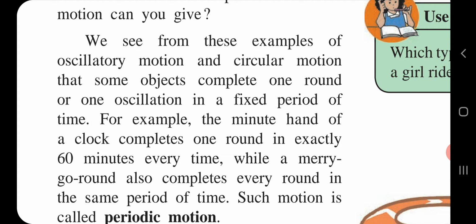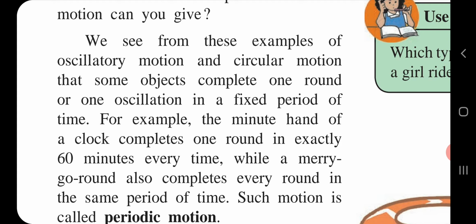For example, the minute hand of a clock. We already gave the example of the clock in circular motion, and periodic motion includes both oscillatory and circular motion.